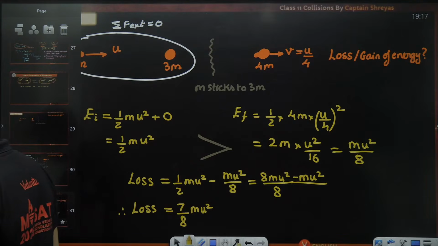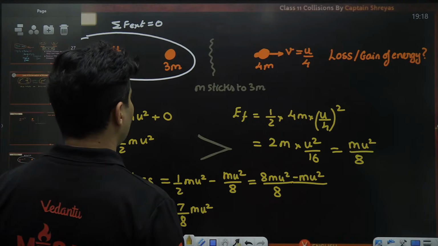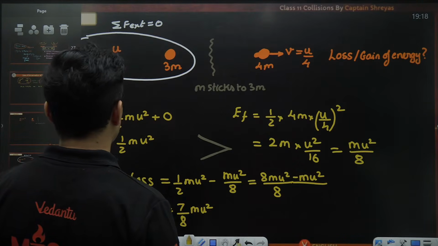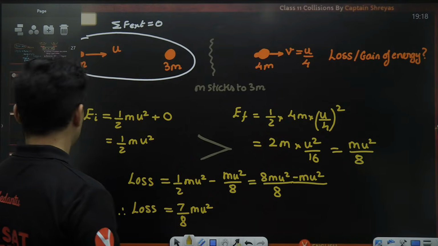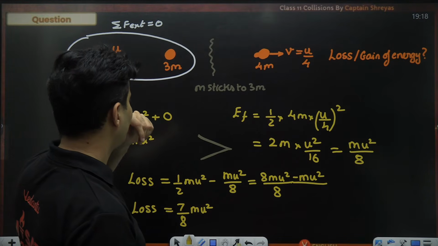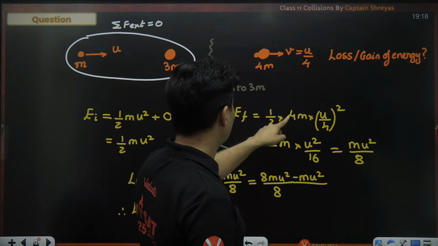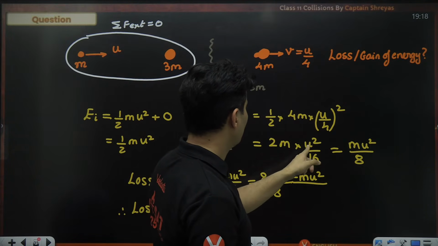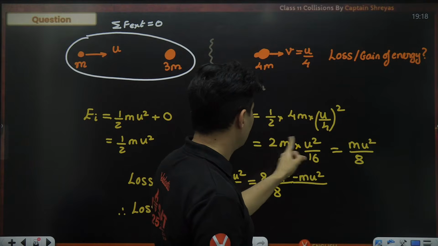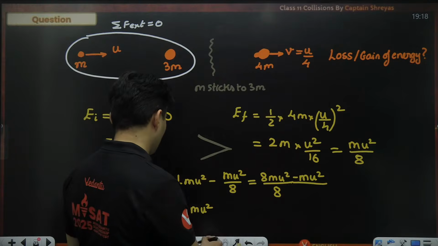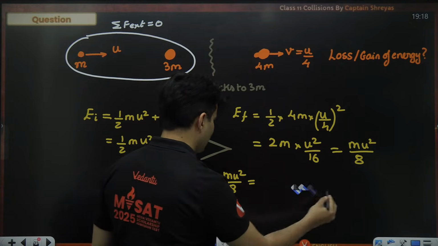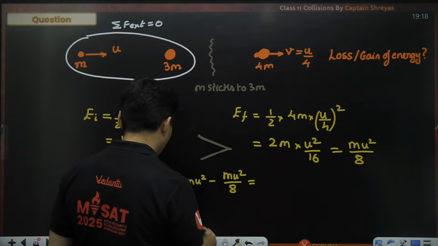Sir, 3 mu square, is it? Did we? Sir, one mistake. Where did I make a mistake? Oh, 3 mu square. This 4 by 2 is 2, u by 4, u square by 16. 2 by 16 will become mu square by 8, correct? So half. Oh, sorry. I made a mistake. Yes, calculation mistake. Sorry, guys. My bad.